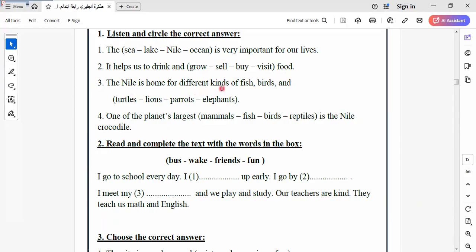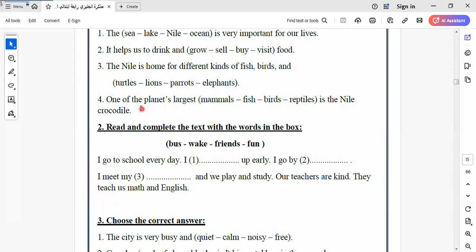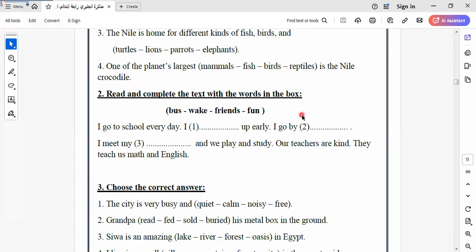The Nile is home to different kinds of birds, fish, and what here? Not lions, not parrots, not elephants, but turtles. One of the planet's largest reptiles is the Nile crocodile. Reptile is the largest, not birds, not fish, not mammals.